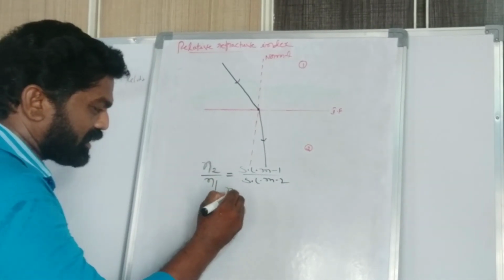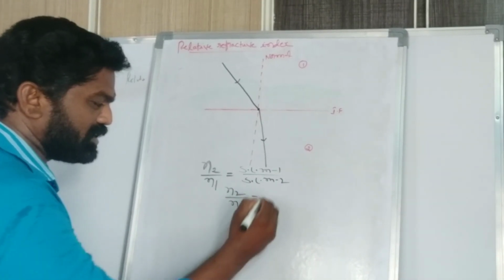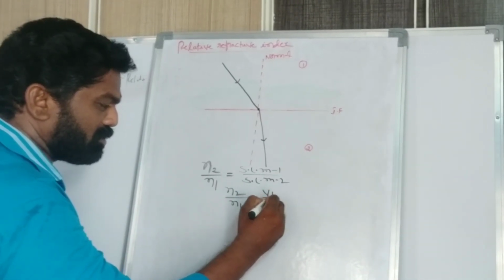So the refractive index of the second medium with respect to the first medium is V1 by V2.